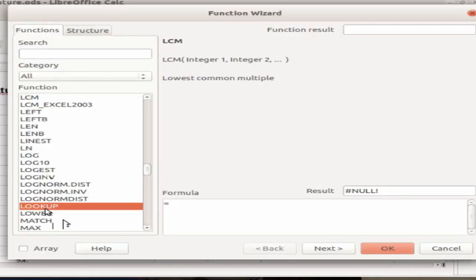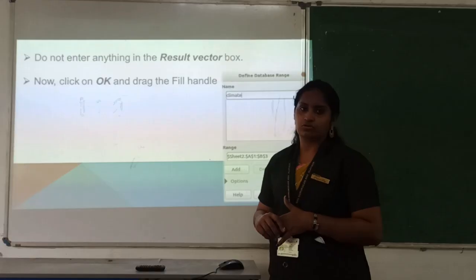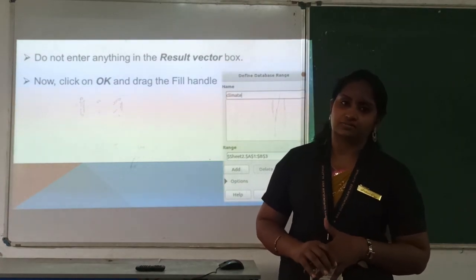In the lookup function, you have to choose the option search criteria. That means click on the path and select the mean temperature, which criteria we are going to use to display the comment. We are going to display the comment according to the mean temperature. After that it will ask you to type the search vector, that means the name of the lookup chart. If you have selected properly, the result will be displayed. So like this you can include the lookup function in your document. We'll show you in the practical session.